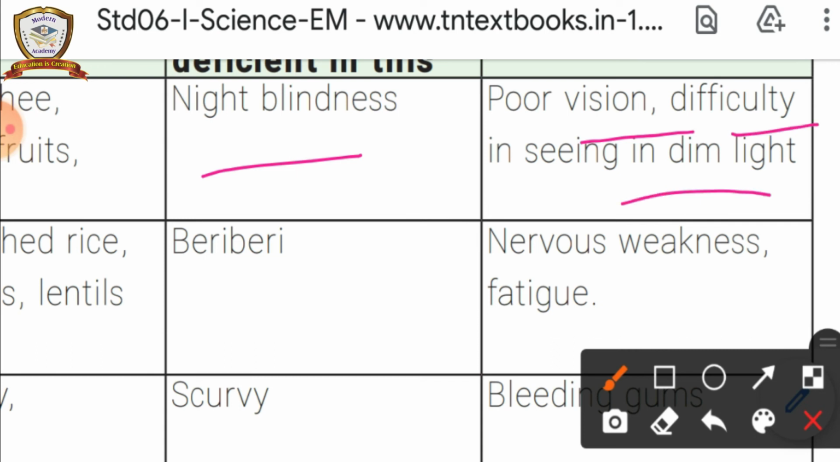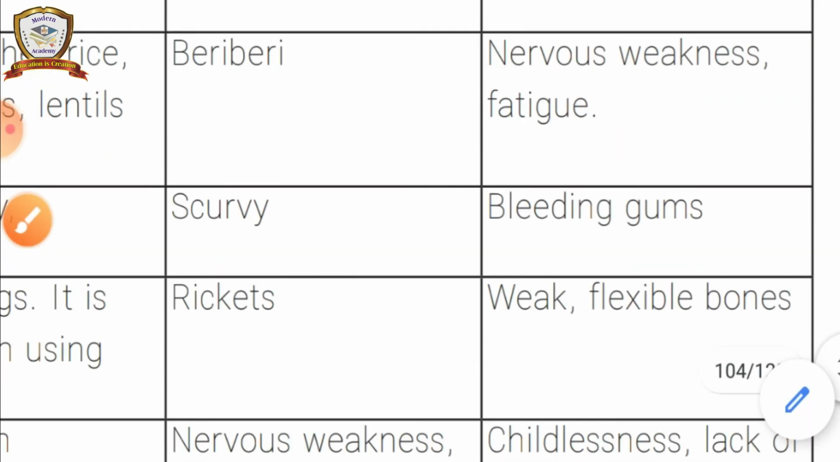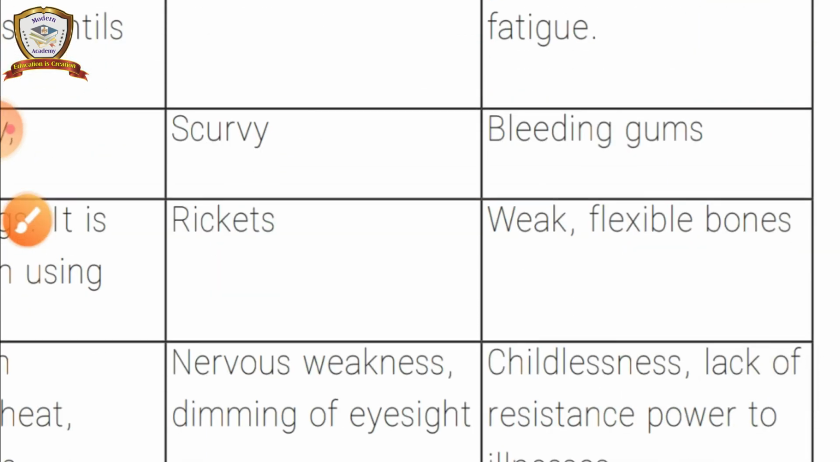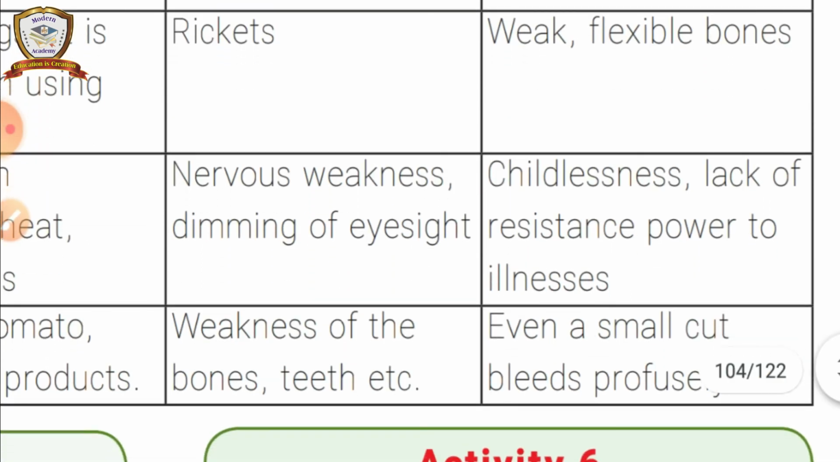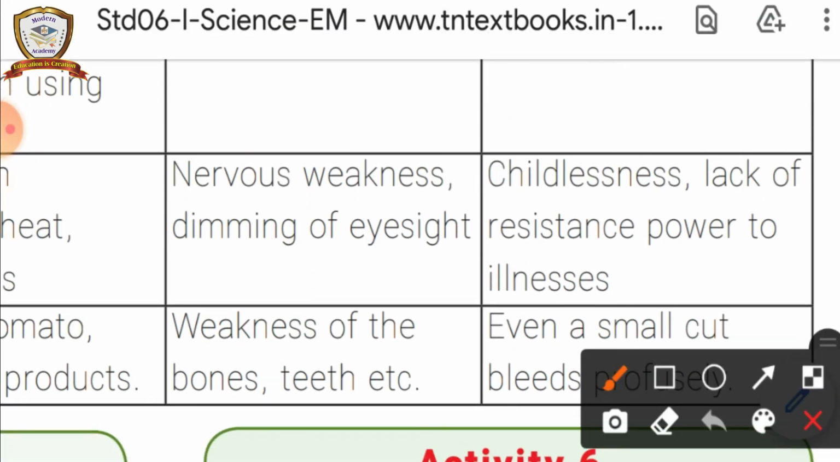And vitamin B, the disease is beriberi. The symptom is nervous weakness and fatigue. And vitamin C, the disease name is scurvy, and the symptom is bleeding gums. Vitamin D, the disease is rickets, and weak and flexible bones are the symptoms.